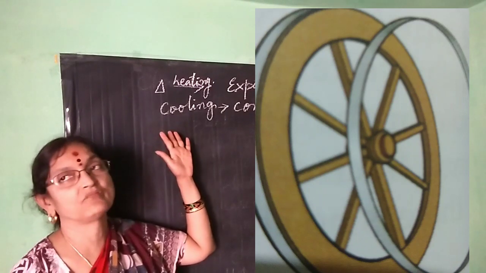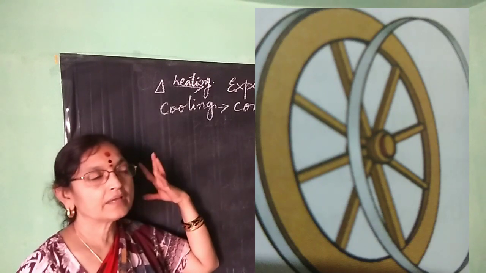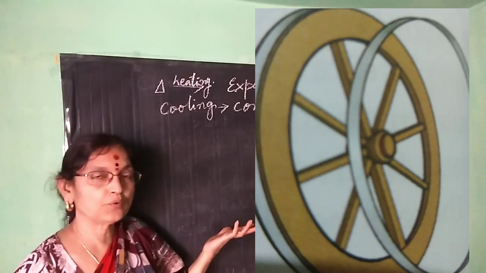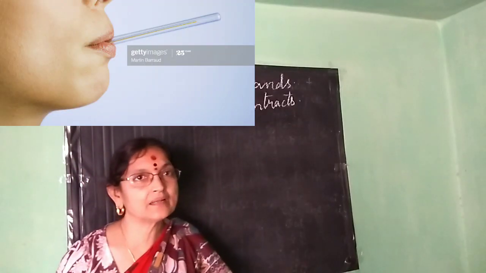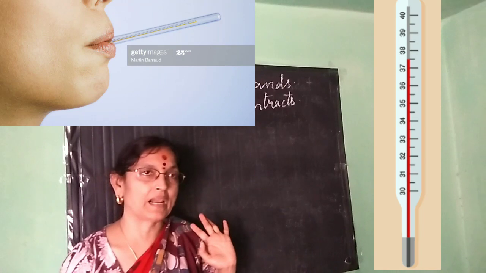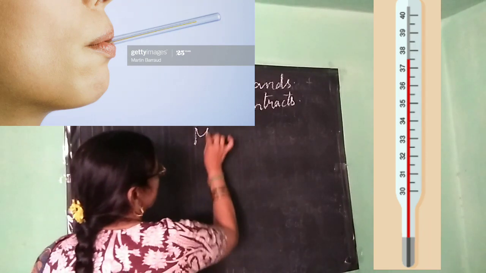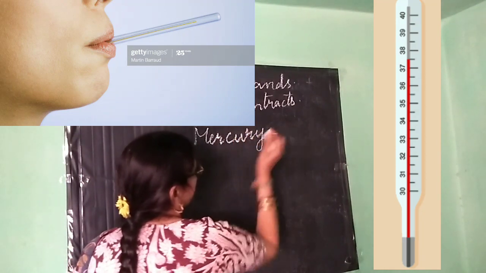Now another example. Whenever any person gets fever, what do you do? You check with the thermometer. The thermometer contains one bulb. What does the bulb contain? Mercury. Mercury is a liquid metal.